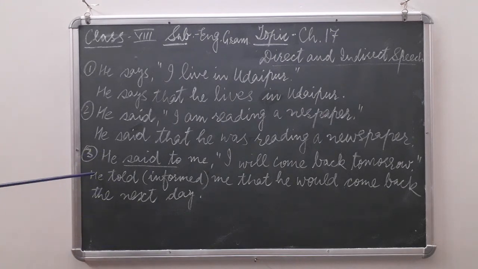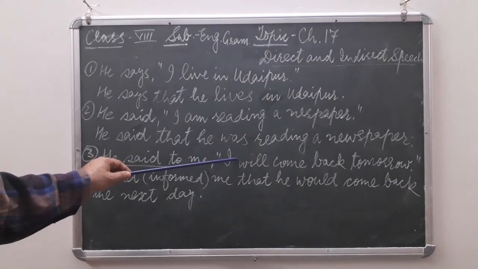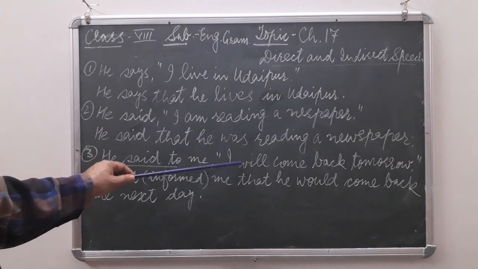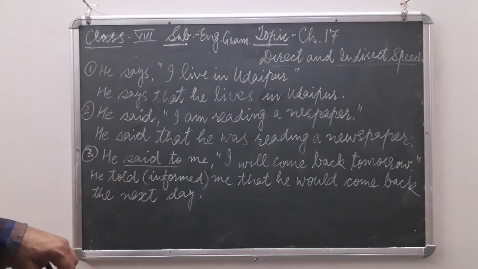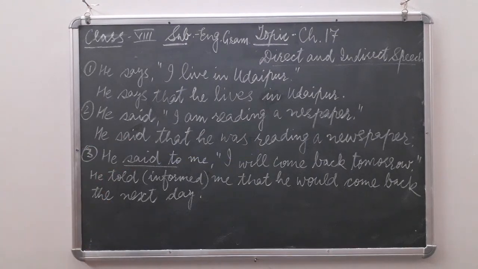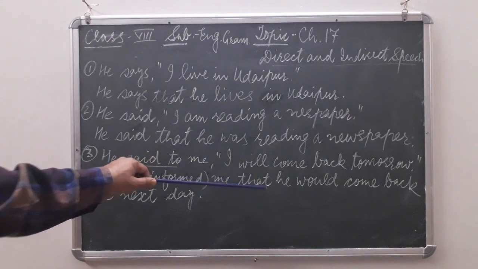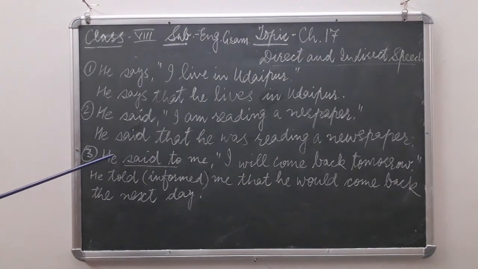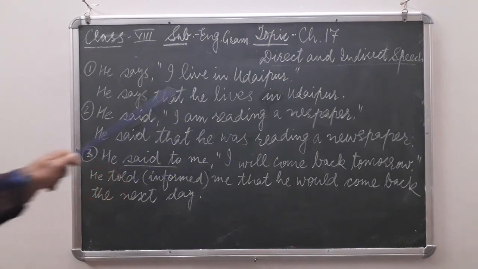Let us see. He, remember that "said to" changes into "told", because this sentence is an assertive or declarative sentence. If direct speech is declarative or assertive, then we make "said to" into "told". So he told, we can also write here "informed". He told me that. Now "I" refers to he, because he said, and I refers to he.